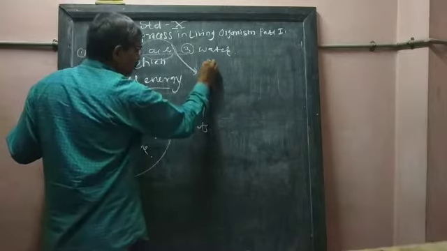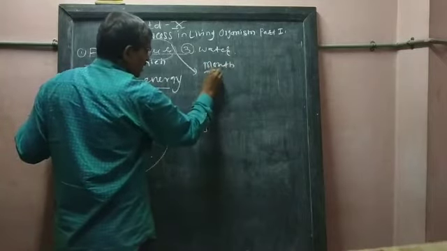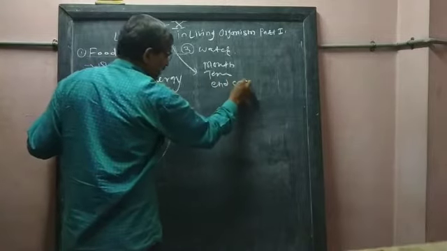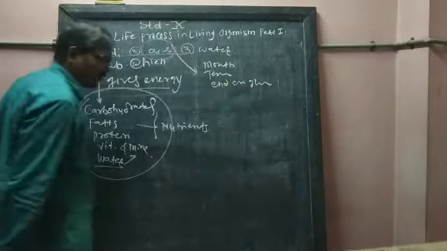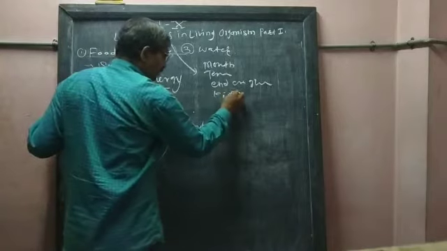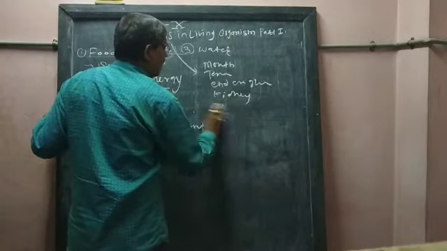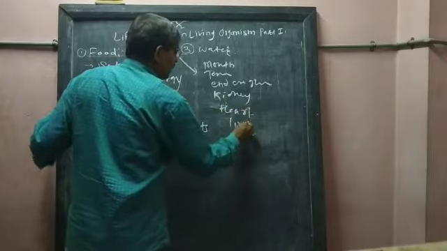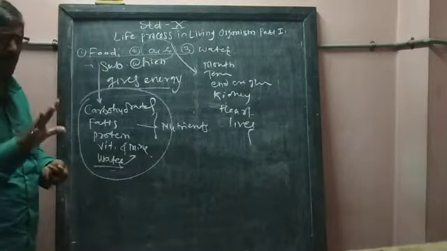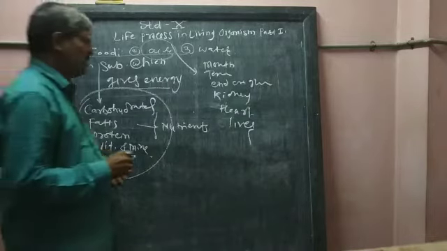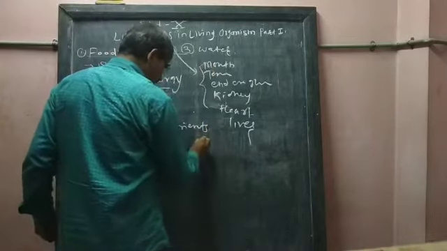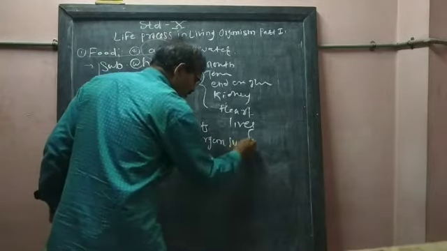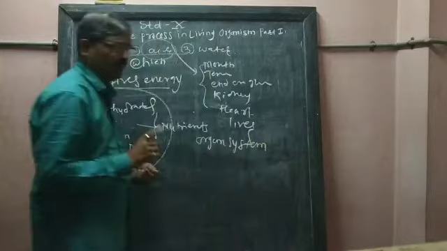So what are the organs in our body? Do you know? Mouth is one organ, tongue is an organ. Then different kinds of endocrine glands are parts of our organs. Kidney, then heart, liver. Means there are a number of organs found in our body. These different organs come together and an organ system is formed.